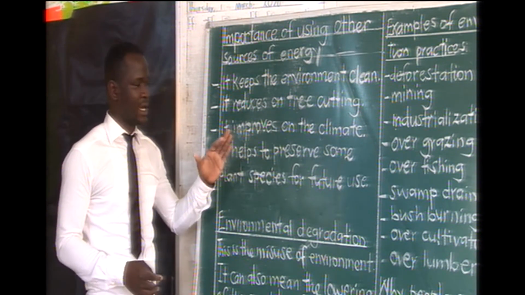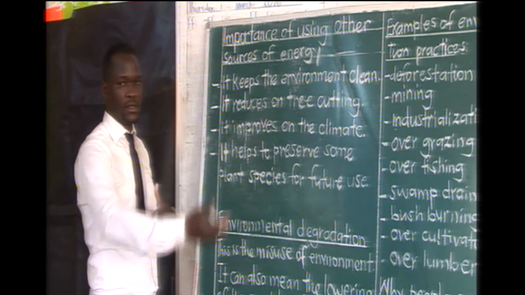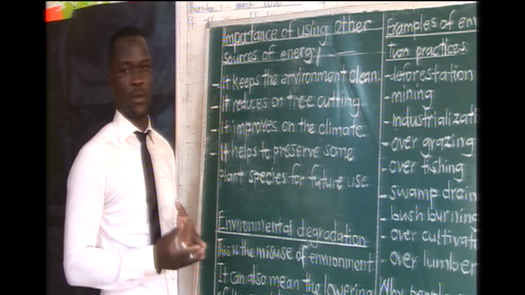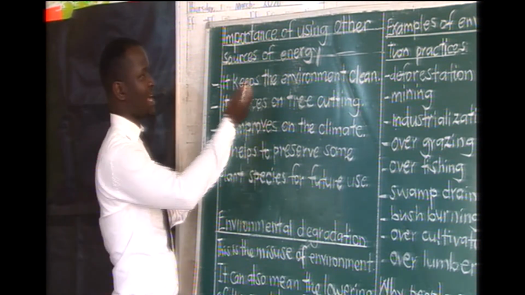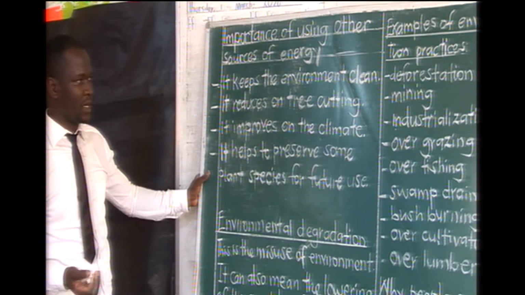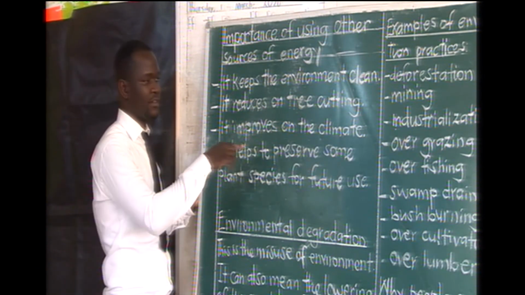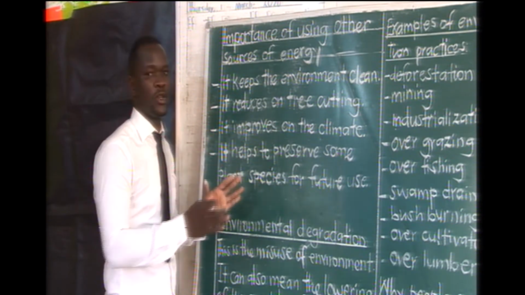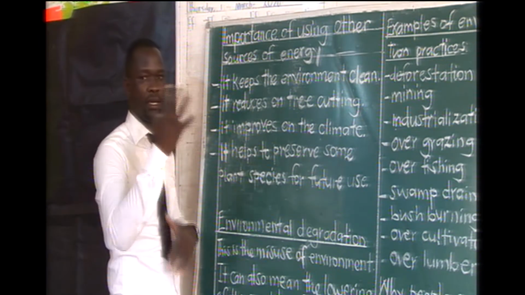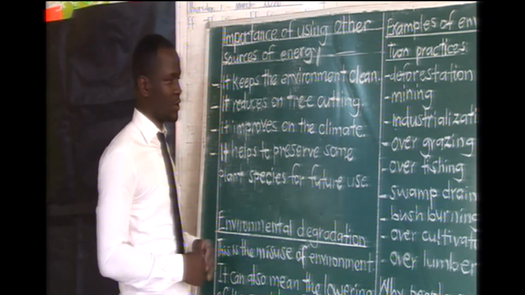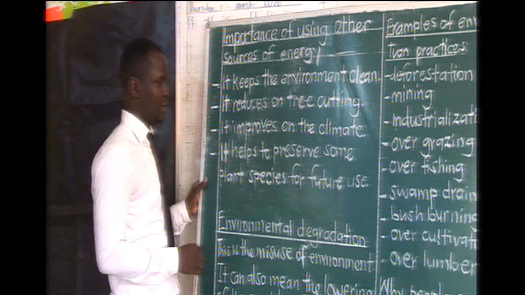You will find that an area which has thick vegetation will influence the formation of rain that will modify the climate. So using other sources of energy other than wood fuel will help to modify the climate. How? The vegetation and forests will be left, and that will help in the formation of rain. And of course, we know that is the type of rain that we call convectional rainfall.